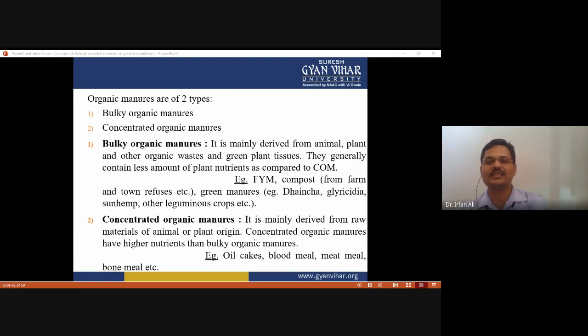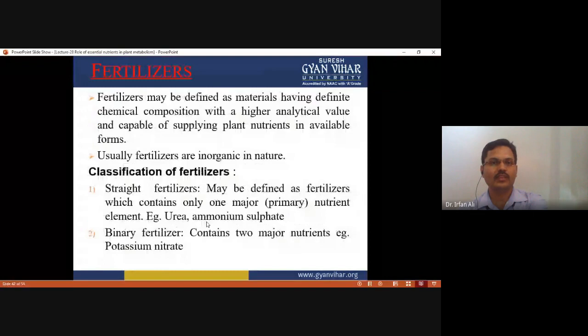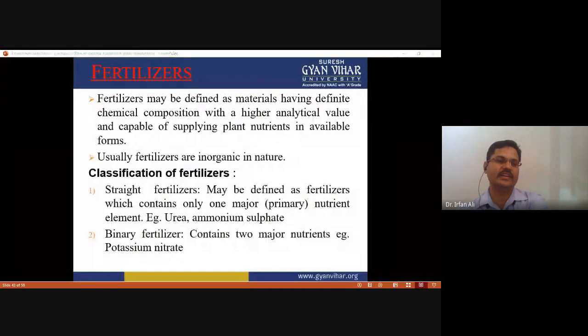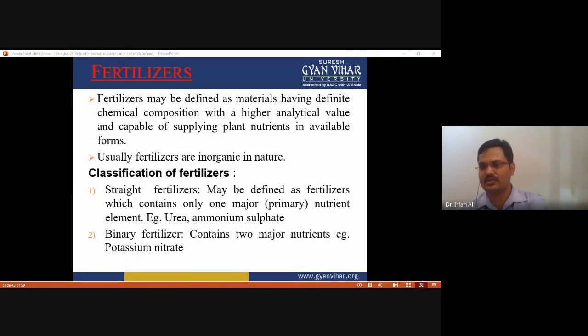So these are the concentrated organic manures, which have a higher concentration of the essential nutrients. Now the second term is fertilizer. Fertilizer may be defined as a material having a definite chemical composition, definite, not indefinite, with higher analytical value and capable of supplying plant nutrients in available forms.